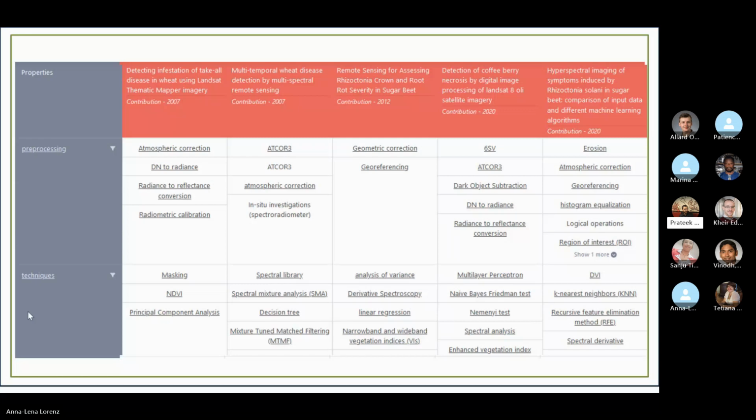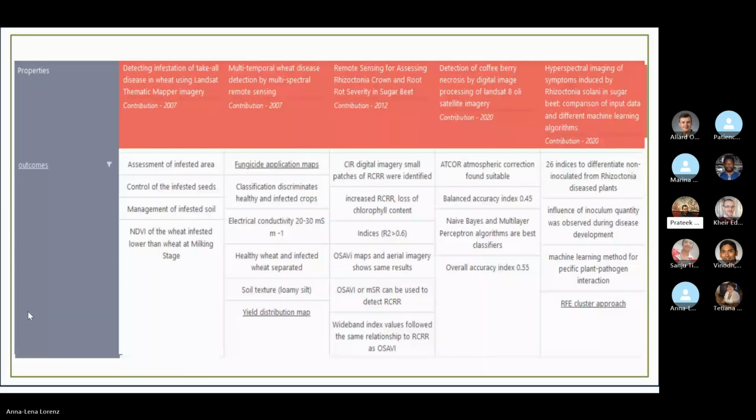Next animation, please. So now coming to the outcomes, you can see most of these are inferences. That is what I was talking about. Each paper didn't output accuracy or some numerical value. They gave what they found, what they did with the NDVI value. For example, assessment of infested area, control of infested seed, management of infested soil, and you can see some of them give the balanced accuracy index in the fourth column.